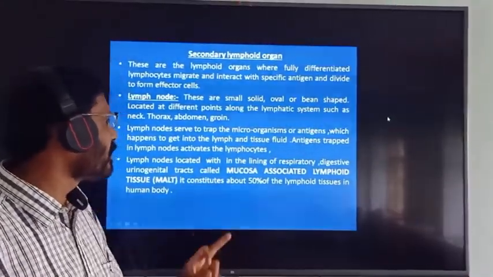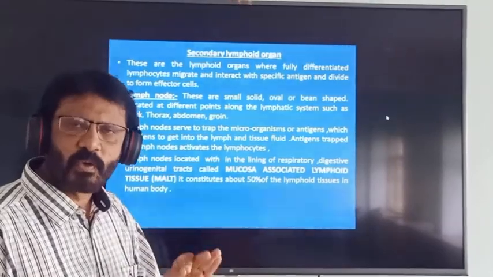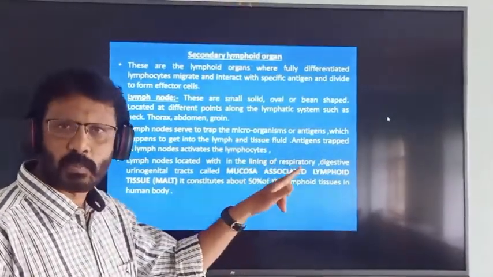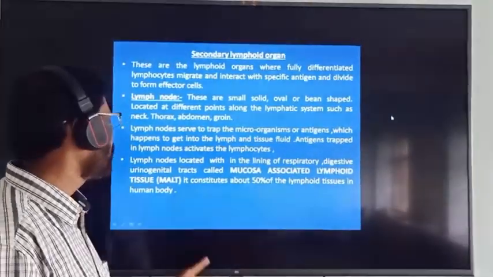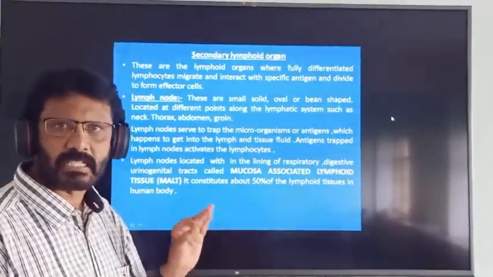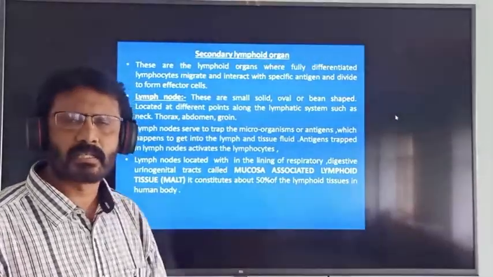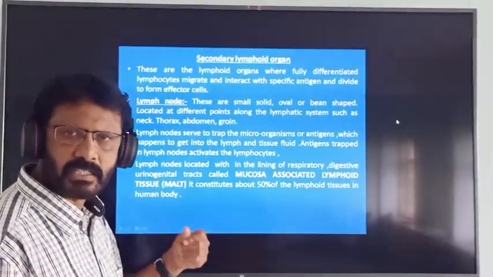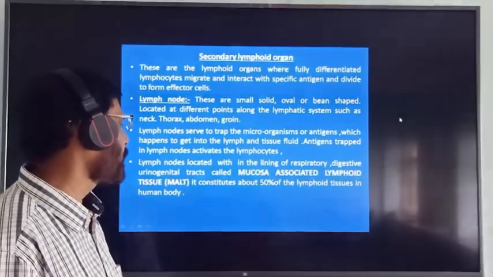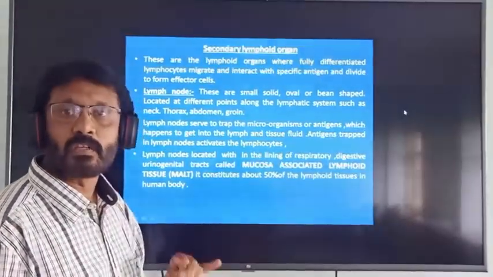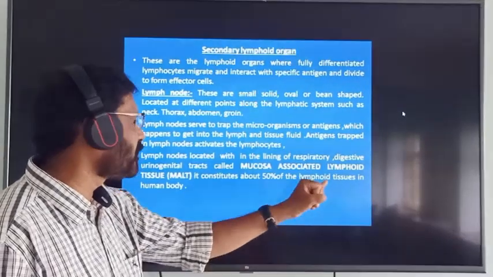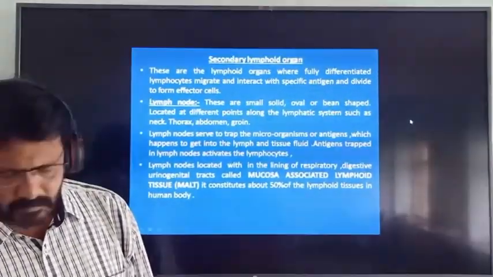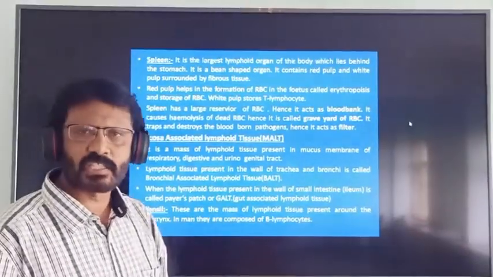So when the lymph node is located in the lining of respiratory, digestive and urinogenital tract, it is called mucosa-associated lymphoid tissue, that is MALT. So it constitutes about 50% of the lymphoid tissue in the human body. So next one is spleen.